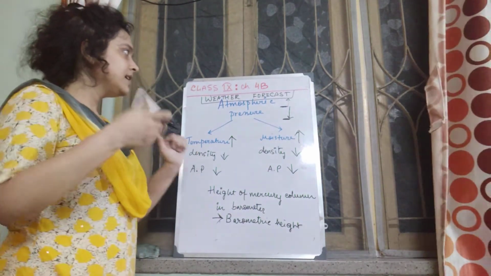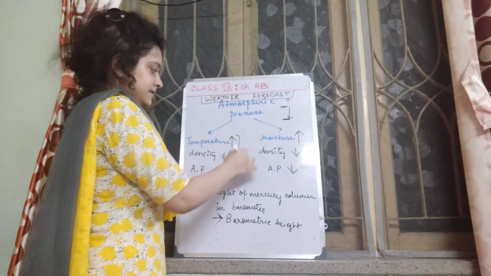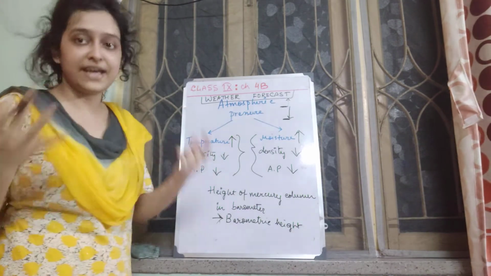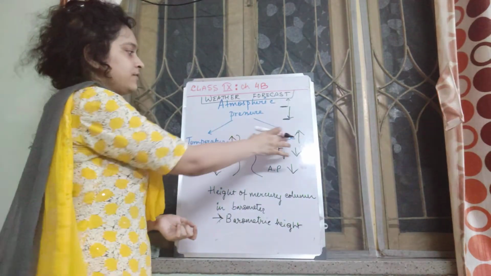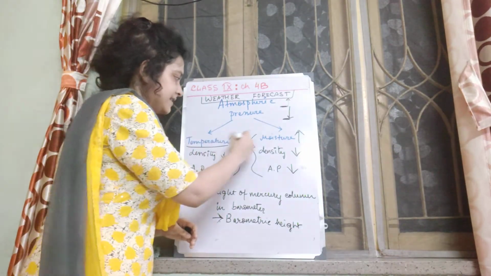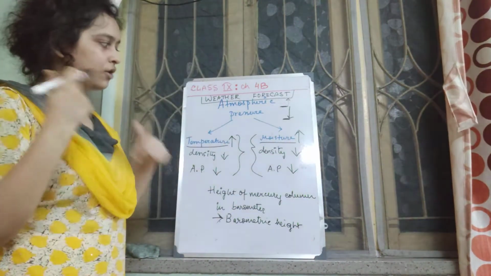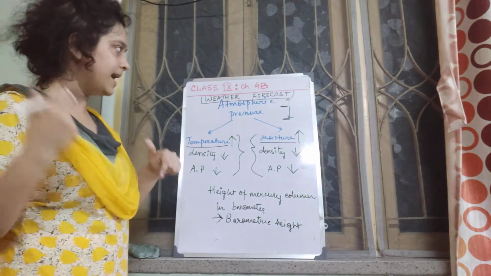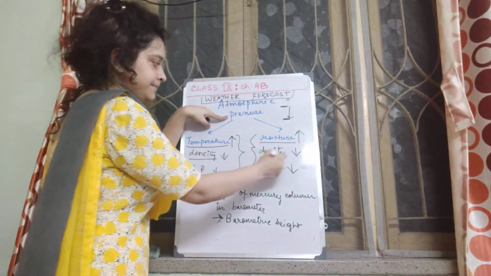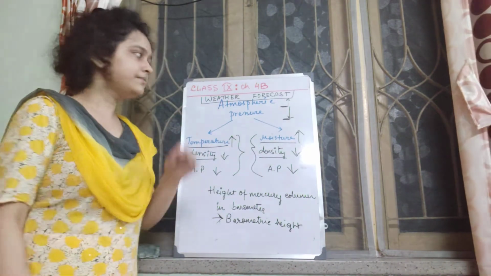So, keeping these things in mind, how atmospheric pressure can change with temperature and with moisture, to understand this we need to have the basic concept in mind, that atmospheric pressure, how it changes with density, right?